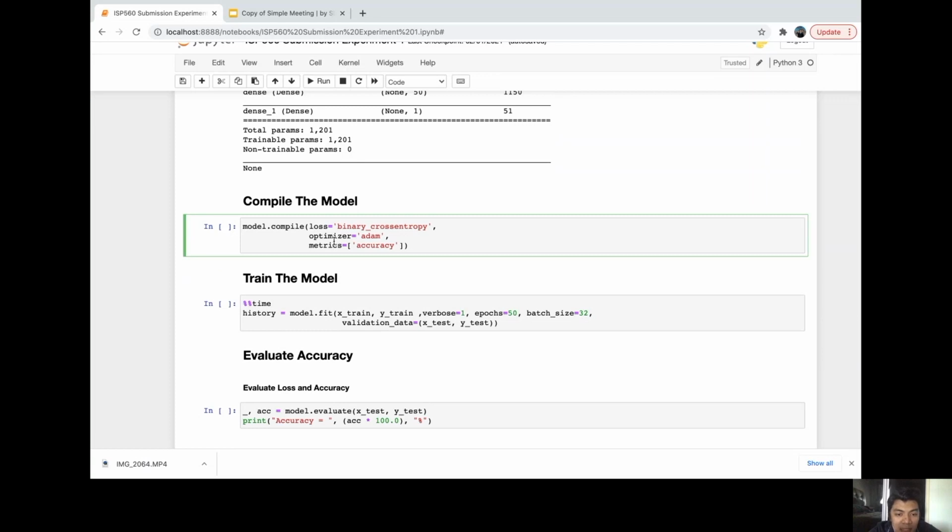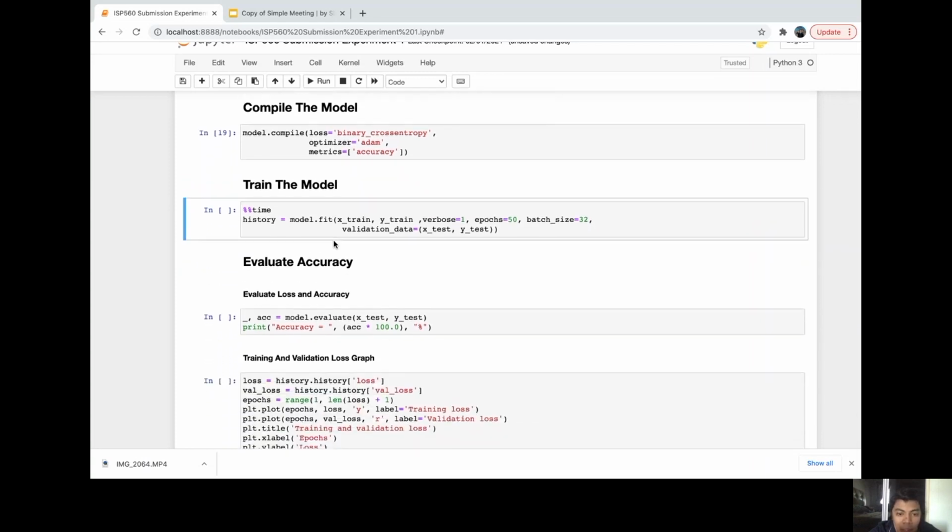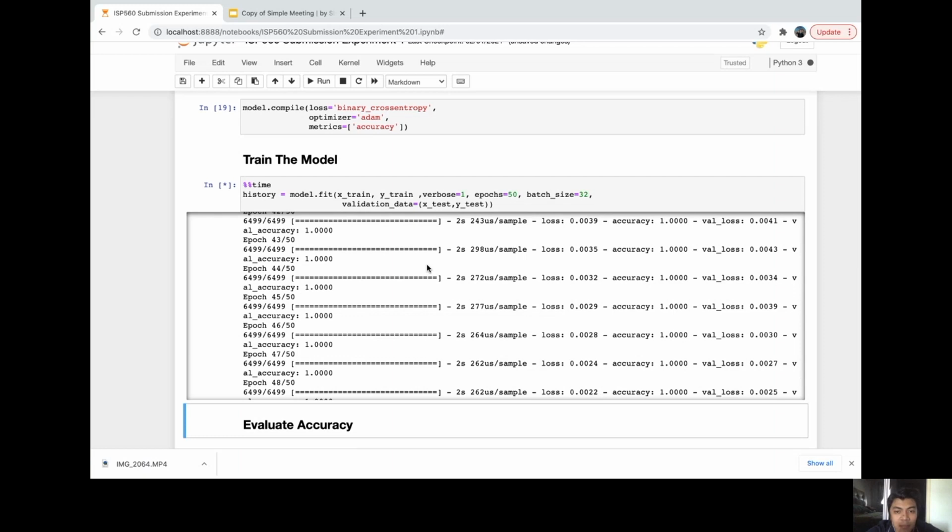After the layers are ready, we compile the model. In order for us to use the model, we need to compile it first. Before the model is ready for training, we need to set up more things. We're going to set the loss function, optimizer, and metrics that we want to use. So I'll just run this. Right, next is to train the model. To start the training, we call the model.fit function. So we're going to set it to 50 epochs. And I already ran this to save time.